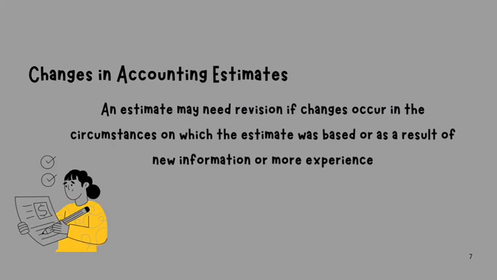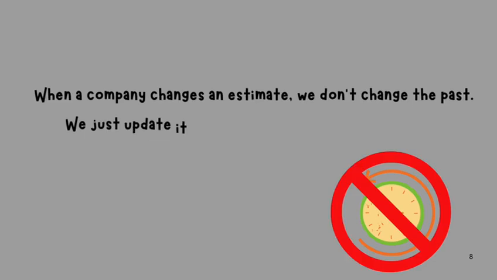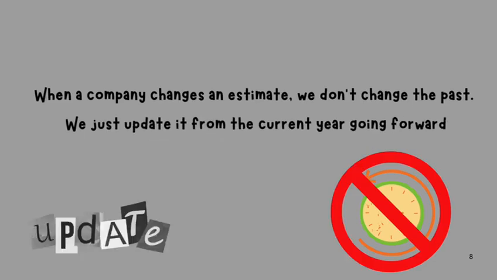Next up, accounting estimates. Due to the inherent uncertainties in business operations, many financial statement elements are best estimated rather than precisely measured. Estimates are assumptions taken by entities on the latest available options. When a company changes an estimate, we don't change the past. We just update it from the current year going forward. This is called prospective application.